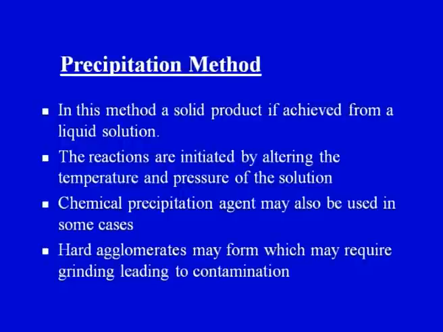In many cases, hard agglomerates have the tendency to form during this process of precipitation. There is a step by step procedure for this method, but we will not go into the detail. The basic summary is that we have a liquid solution, and for a reaction to take place we alter the temperature and pressure. Sometimes we may add chemical precipitation agents, but sometimes hard agglomerates may form. Now what can be done if hard agglomerates are formed?